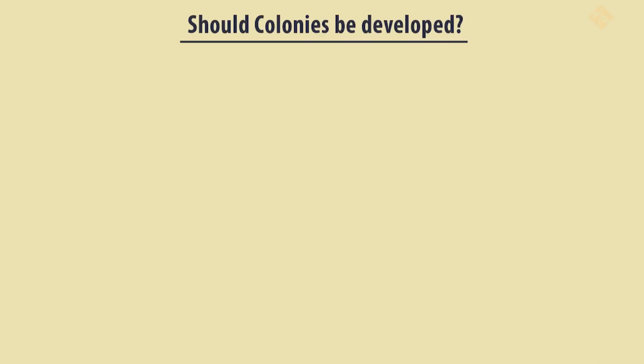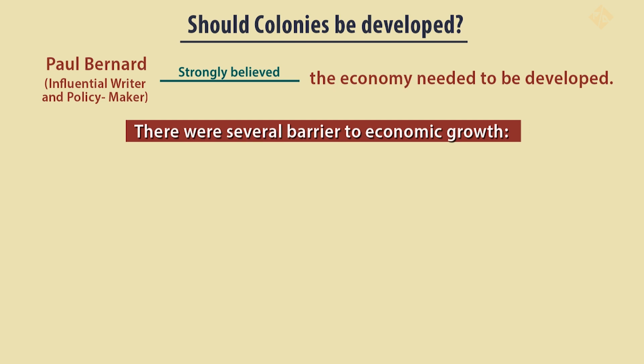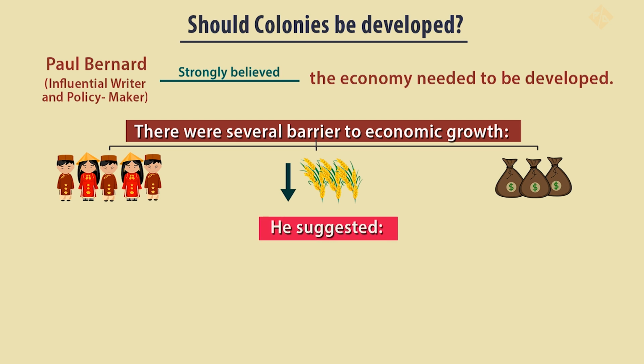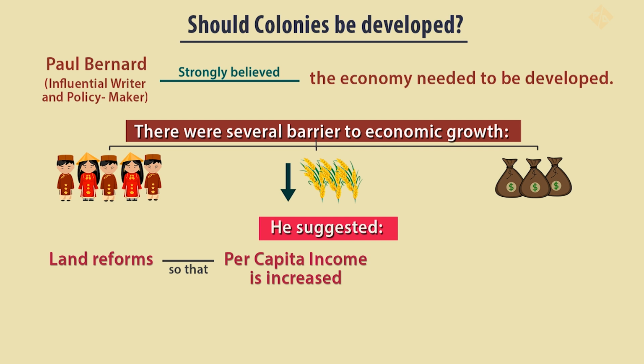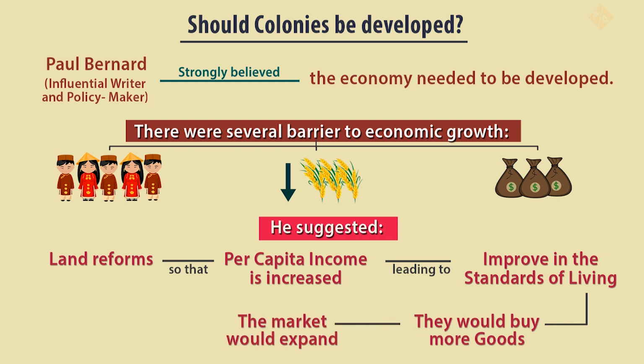Should colonies be developed? Paul Bernard, an influential writer and policy maker, strongly believed that the economy needed to be developed. Bernard said that there were several barriers to economic growth: high population levels, low agricultural productivity, and extensive indebtedness amongst the peasants. He suggested land reforms should be used so that per capita income would increase, leading to an improved standard of living. If the standard of living improved, they would buy more goods. The market would expand, leading to better profits.